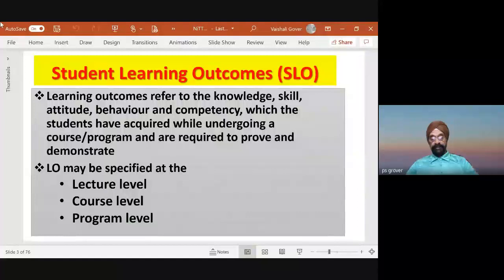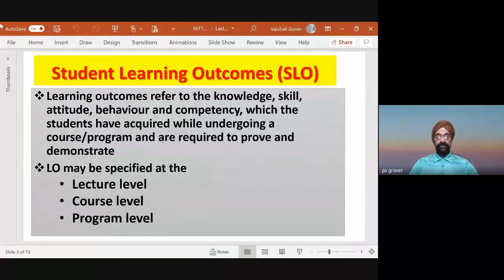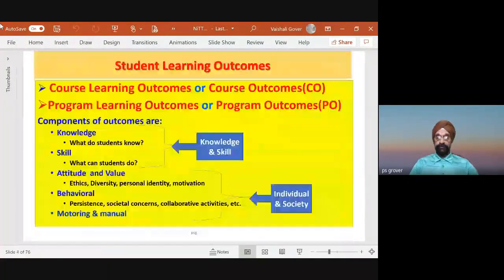Because in the outcome-based education framework, the focus is on student learning, and student learning becomes important because whatever the student does, he attends a lecture, he may attend a course, or he may attend a program, then the outcome of this would mean what the student has learned, what the student has gained, and what he can demonstrate. Please appreciate here. It's important what he has learned and what he can demonstrate. Demonstration is a very important issue of this.